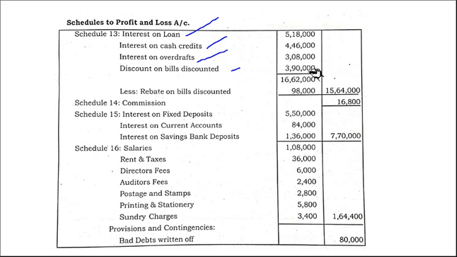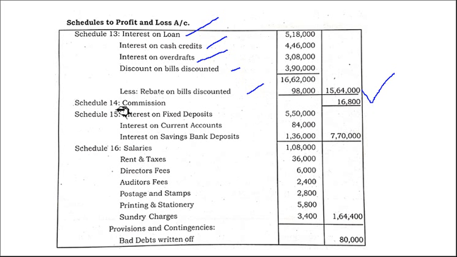We add these four and get 16,62,000, less rebate on bills discounted. Rebate is the amount we are returning to the customer as a token of appreciation. So rebate 98,000, we have to deduct this. So total of schedule 13 is 15,64,000.